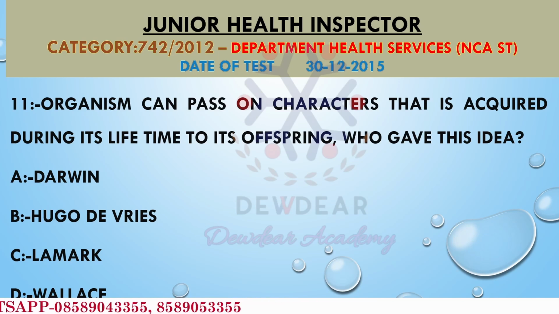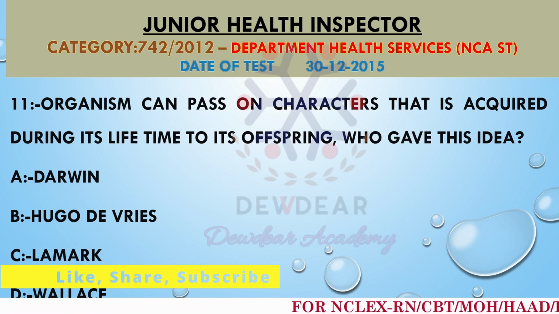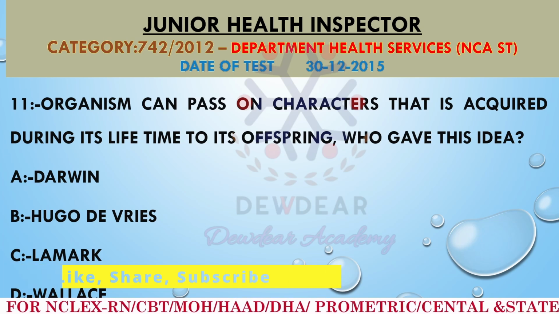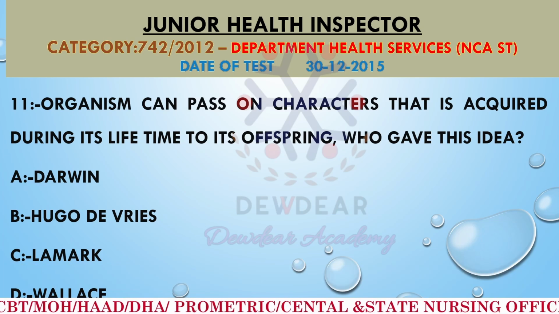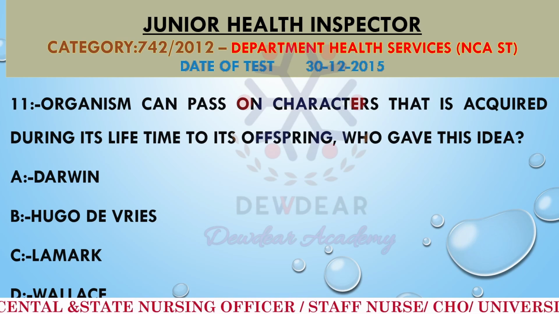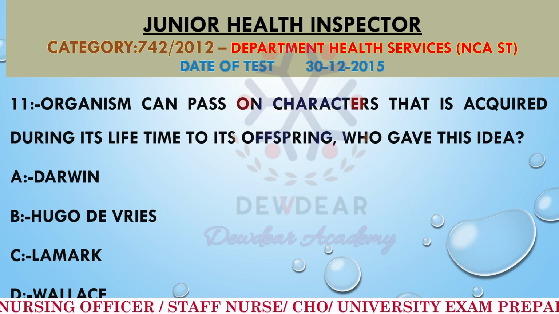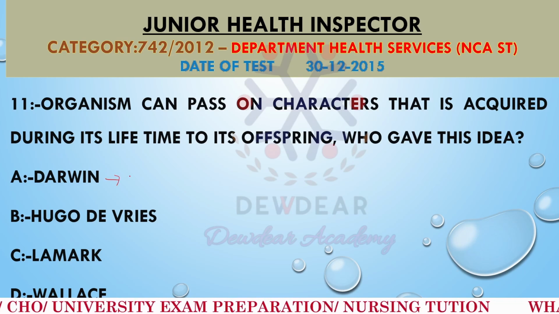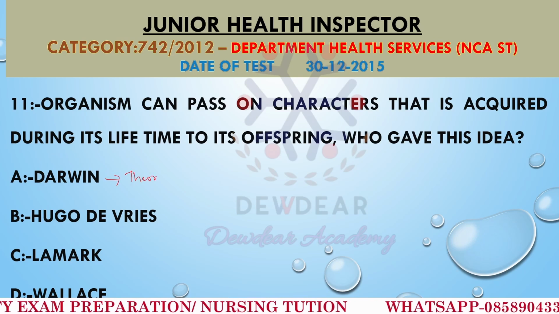So the first option, we can analyze each of the options and what we know about each option. That will help us to reach the correct answer. So the first option is Darwin, that is Charles Darwin. He is known for his theory of natural selection.